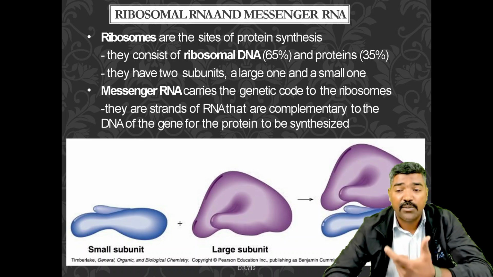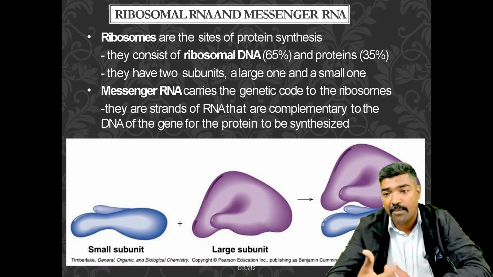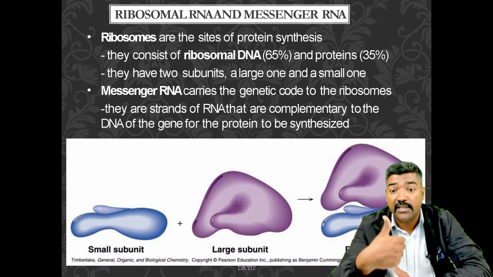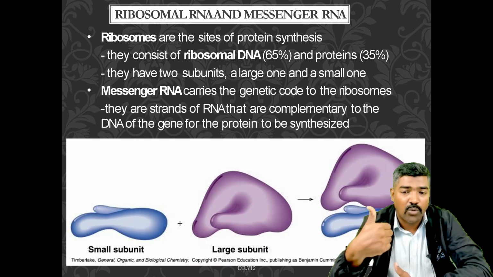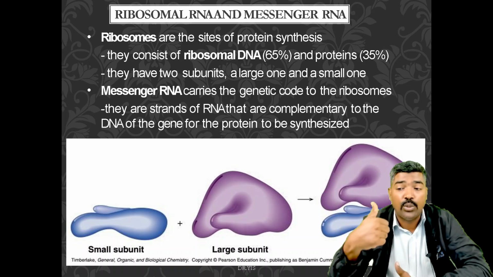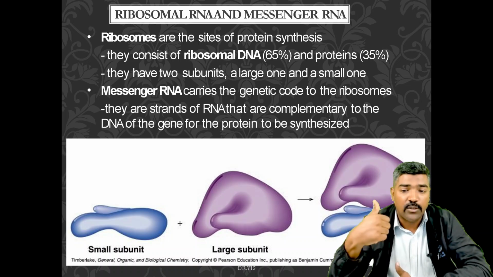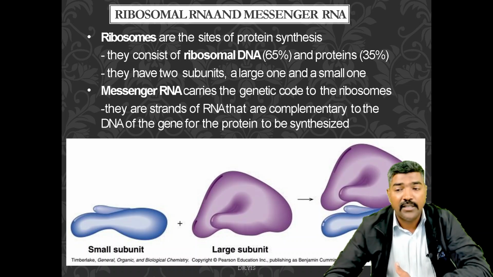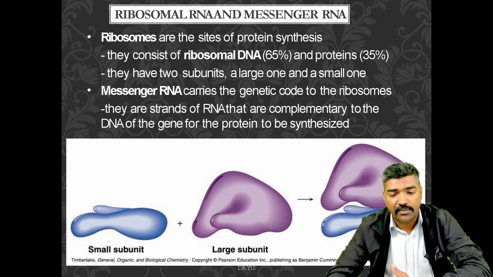You can see the ribosomes are the sites of protein synthesis. They consist of ribosomal RNA 65% and proteins 35%. They have two subunits, a large one and a small one. The messenger RNA carries the genetic code to the ribosomes. They are strands of RNA that are complementary to the DNA of the gene for the protein to be synthesized. Here we can see the small subunit, large subunit, and the ribosome as well.